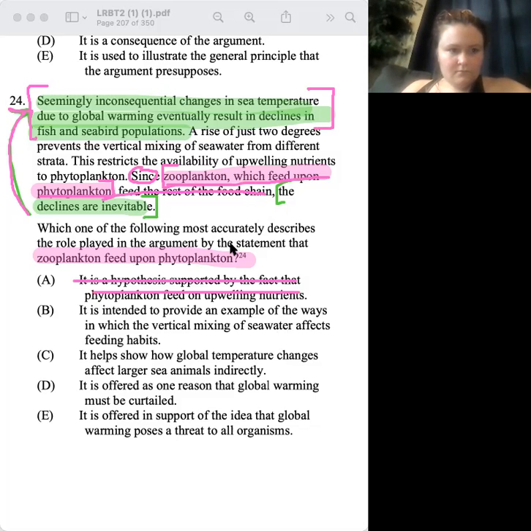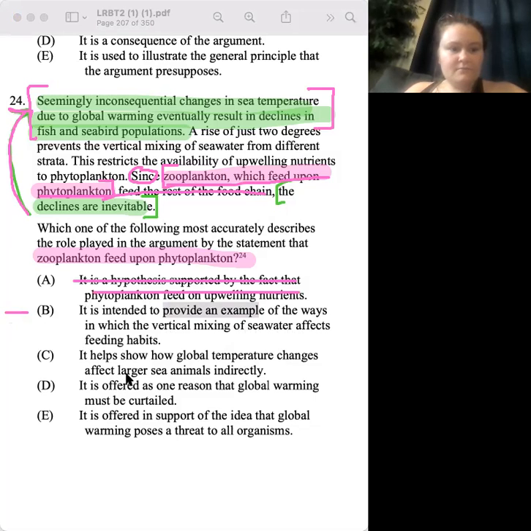I thought the conclusion was the first sentence. Right, but is it intended to provide an example? Is this an example of ways in which the vertical mixing of seawater affects feeding habits? Yeah, I would keep it. It is an example of the way. Okay, let's keep it for now.